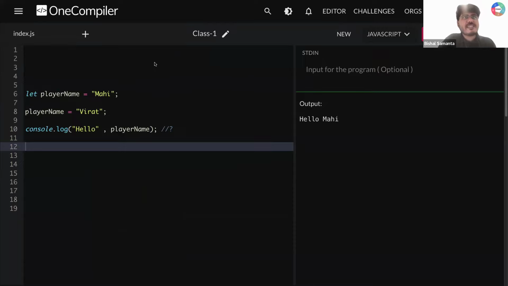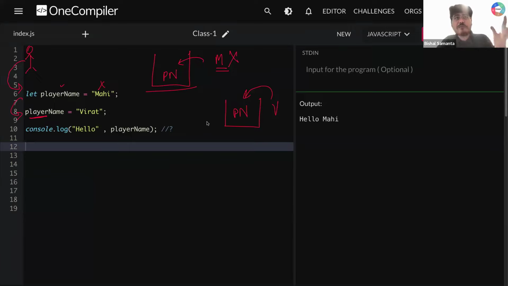So at line number 6, you created a box, your box name is player name, you stored a value called Mahi. Super clear. JavaScript comes to this line and creates a box for you and stores a value called Mahi, right? After that, at line number 8, you are referring to that same box. You are telling, hey, this is my box called player name. I don't want Mahi now. Remove that Mahi that you had, rather add Virat into this box. So I'm changing my value. I'm reassigning my variable value.